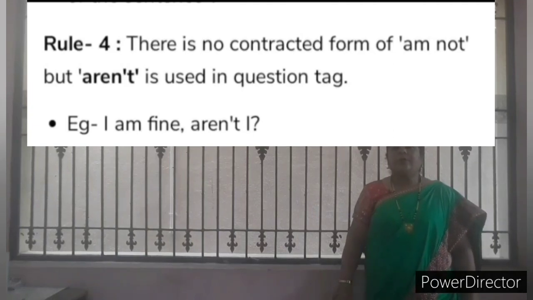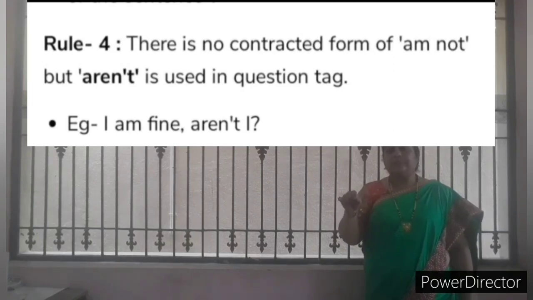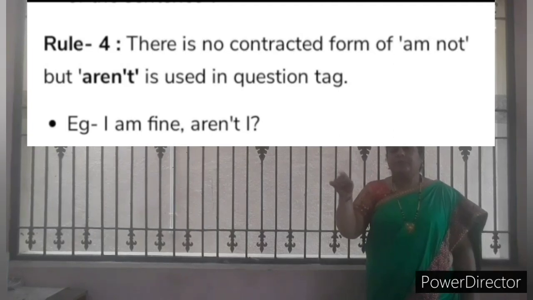Next, the fourth rule. There is no contracted form of am not. Suppose the question has am; you should not write am not or amn't, but instead use aren't in the question tag. For example, I am fine. Don't write amn't; instead use aren't I. I am fine, aren't I?